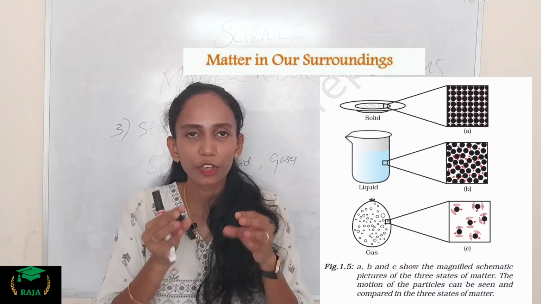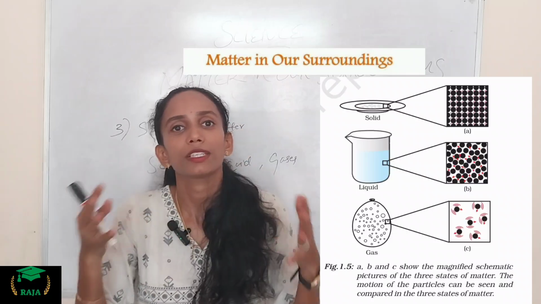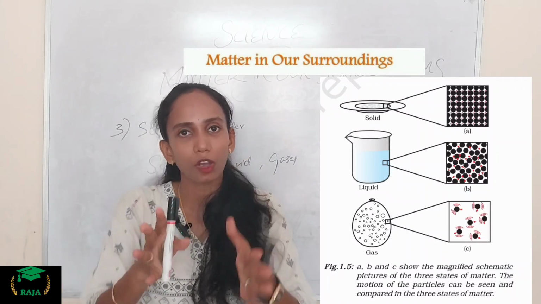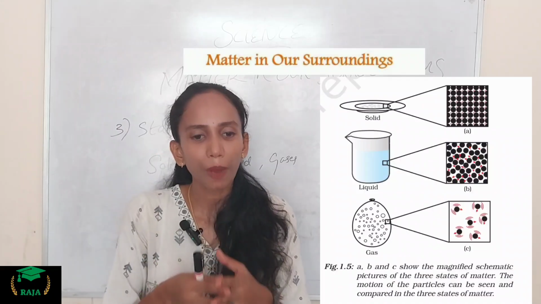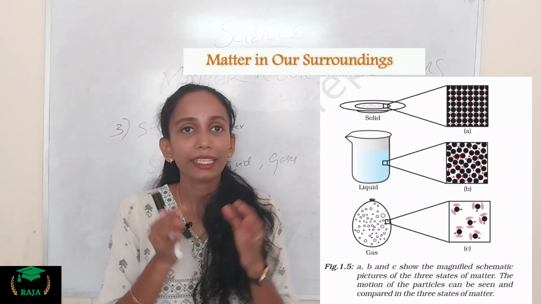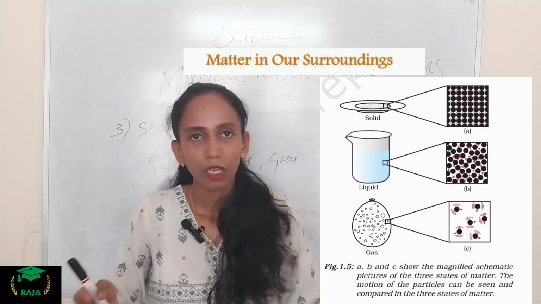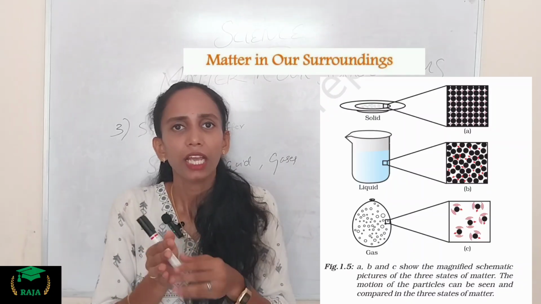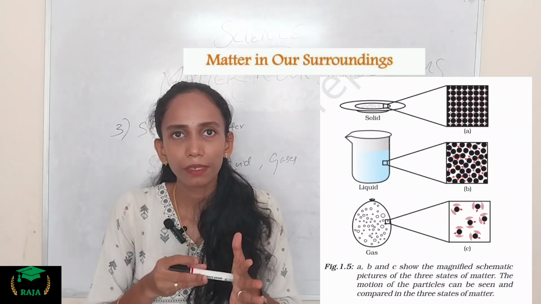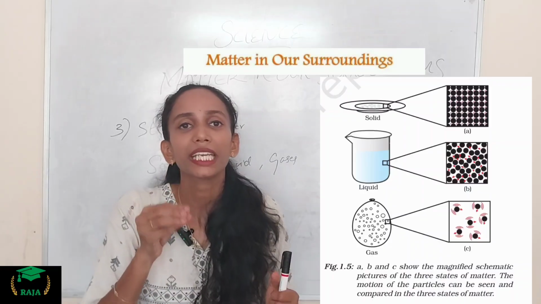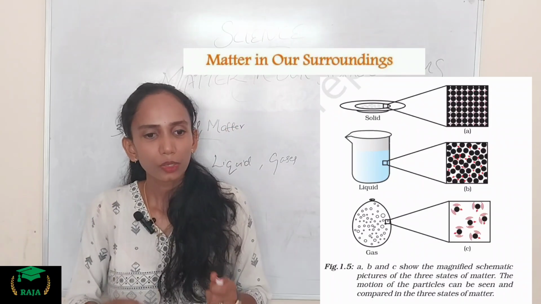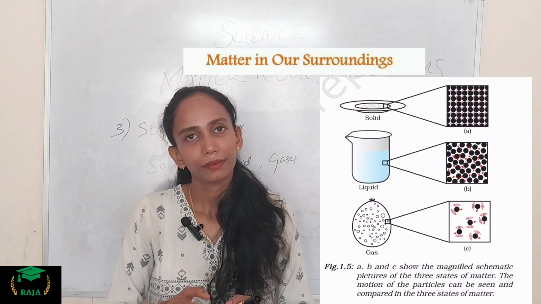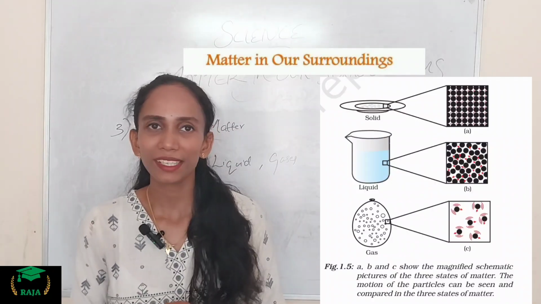The force of attraction between the particles is always maximum in a solid. That's why the name solid is kept for it. The movement of particles is minimum and solids are least compressible. Can you compress the rubber? Your eraser can be compressed. Can you compress the pen? No. So that's why having the least compressibility is what we call solid. Then the rate of diffusion is very low for solids. Clear? So we learned the properties of solids.